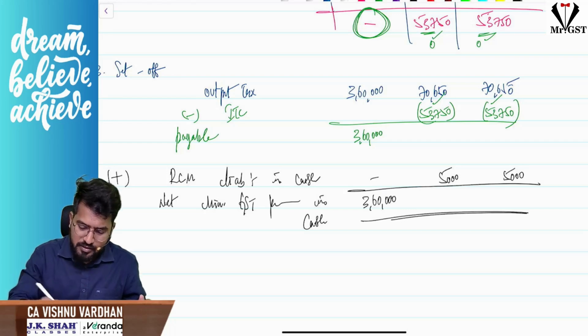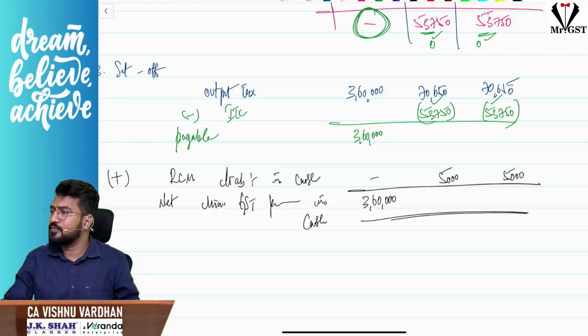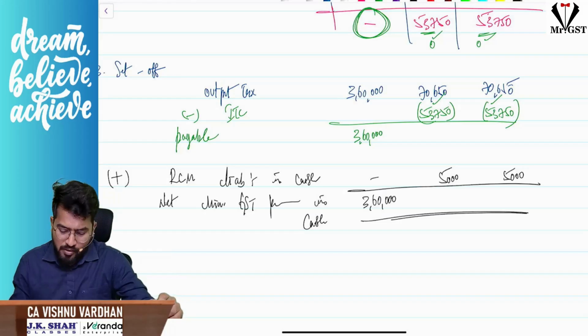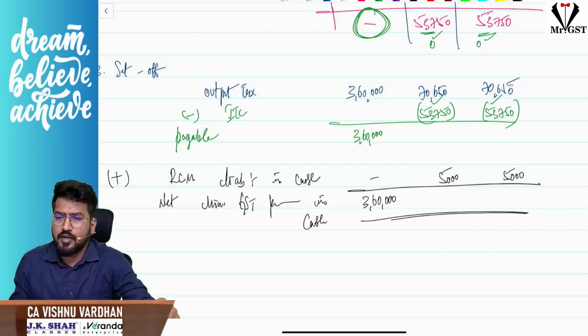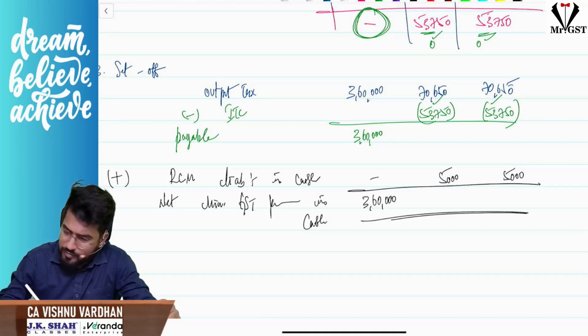Tell me the answers. 70,650 minus 53,750. No doubt, 16,900. Okay, 16,900.